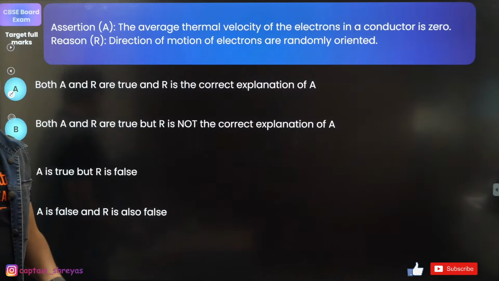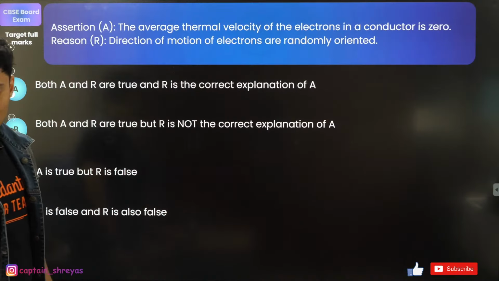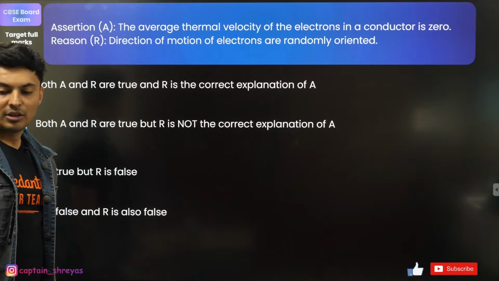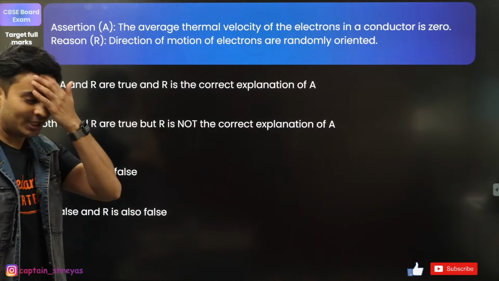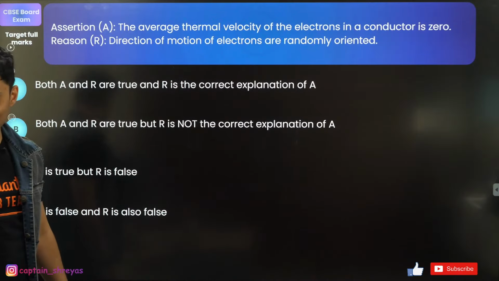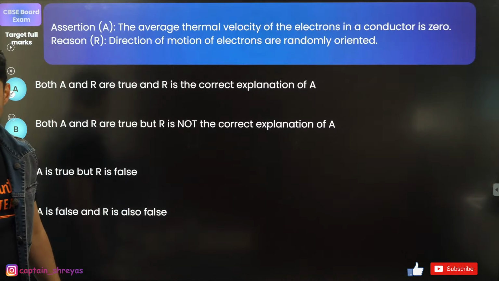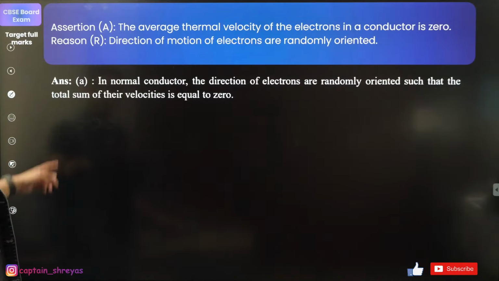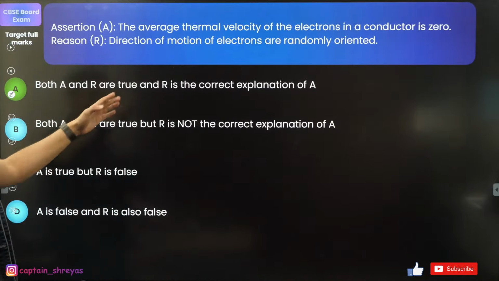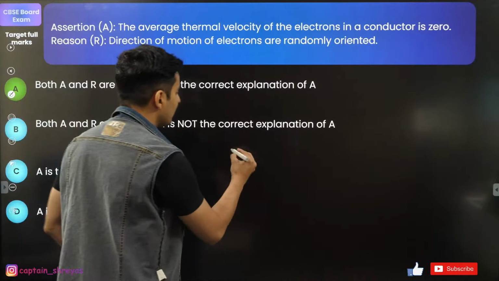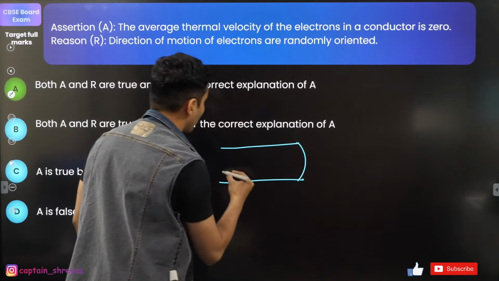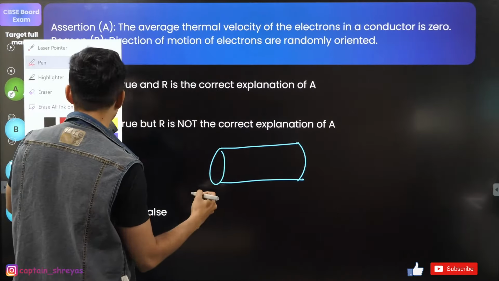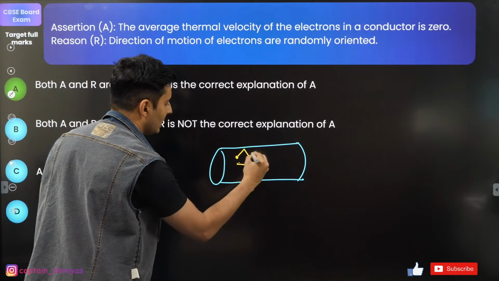No, it is not elliptical, bacha. It's not following Kepler's laws. He did not use Kepler's laws, elliptical orbits and the law of time periods, all that he did not say. Option A, is that right? Perfect. I think you guys should be correct. Yes, option A is the correct answer. We know that inside a conductor, the electrons keep moving randomly here and there.